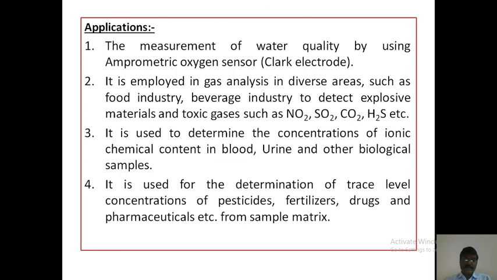It is used for the determination of trace level concentration of pesticides, fertilizers, drugs and pharmaceuticals, etc. from the sample matrix. These are the applications of amperometric sensors.